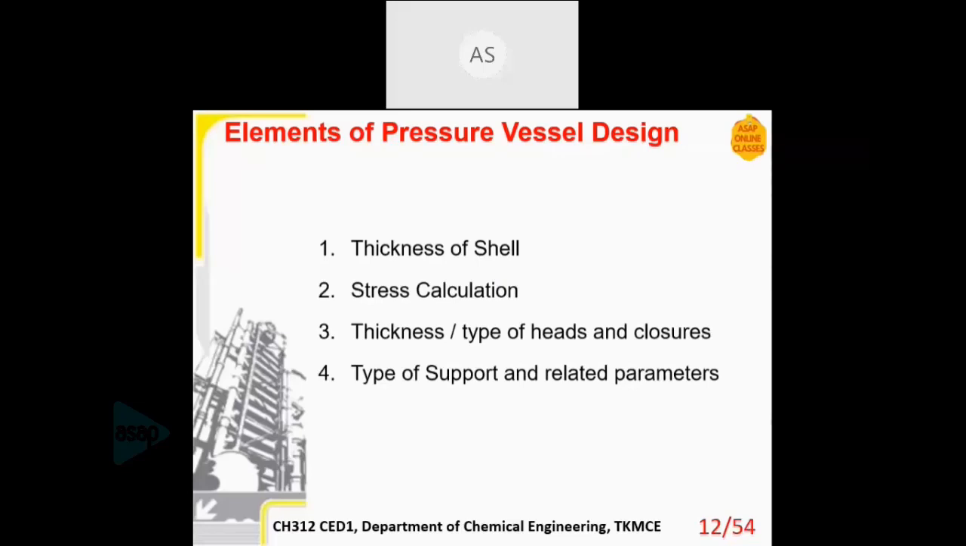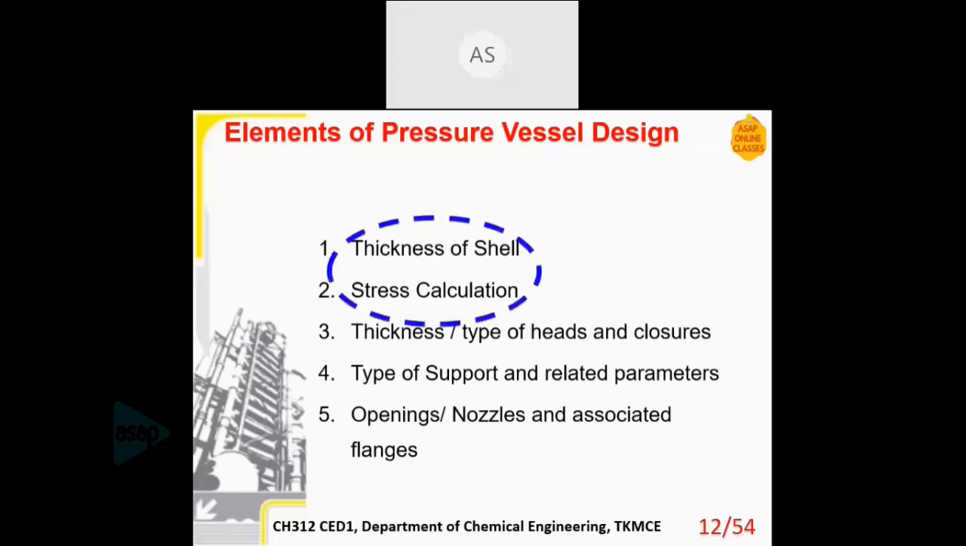Then finally support. So support for any vessel, any vertical vessel or horizontal vessel, it must be on support. So we have to design that. Finally, openings, nozzle. So even the LPG cylinder has a nozzle from which you have to draw the outlet. So all pressure vessels will have a nozzle or an opening from which you have to either input the liquid under pressure or extract the liquid under pressure. Okay, so today we will be dealing with the thickness of shells and stress calculation.